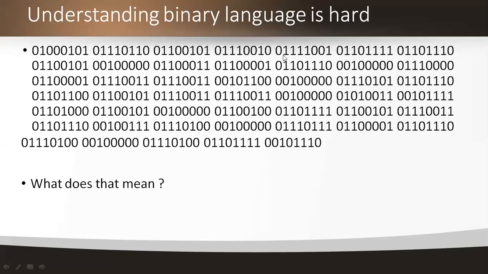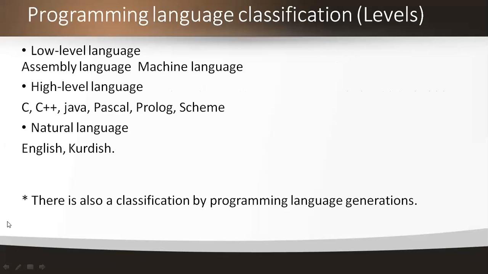These are the different types of programming languages classified level wise. The first level is the low level language, which consists of two types of languages, assembly language and machine level language. We all know what assembly language and machine level language are. All these consist of machine level instructions.